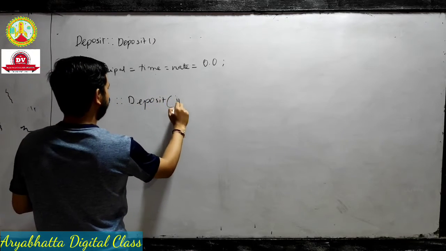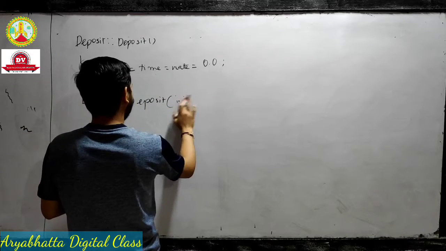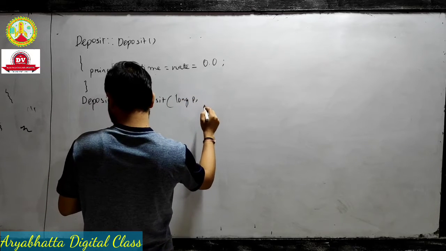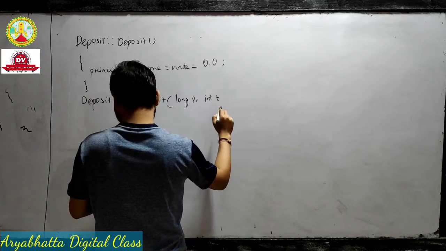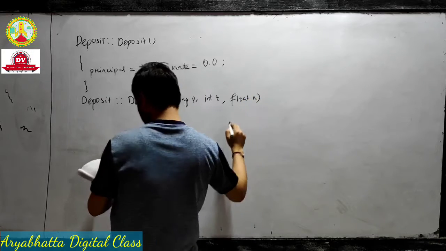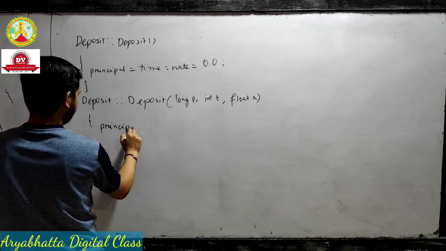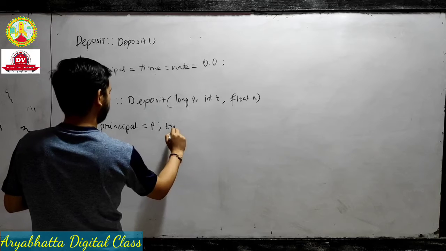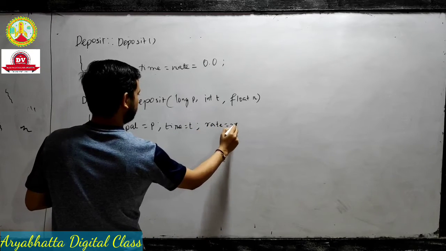Next constructor takes parameters, meaning arguments: long p for principal value, int t, float r. Principal is equal to p.